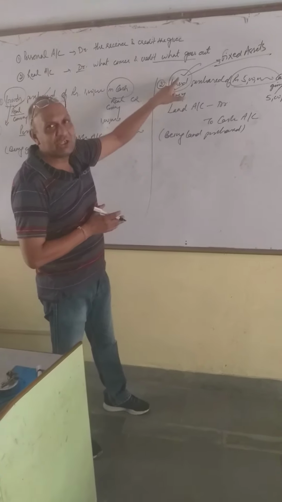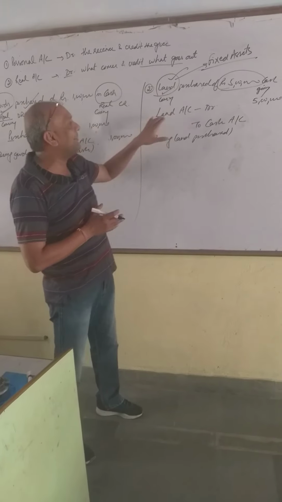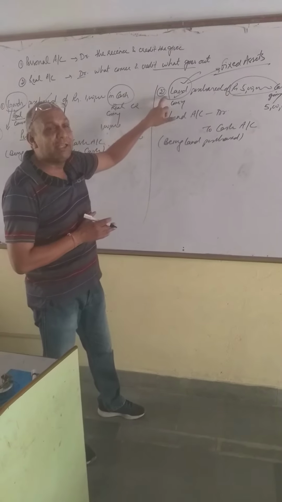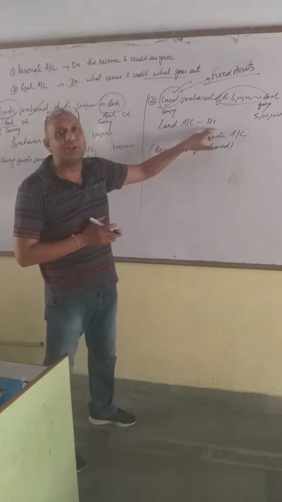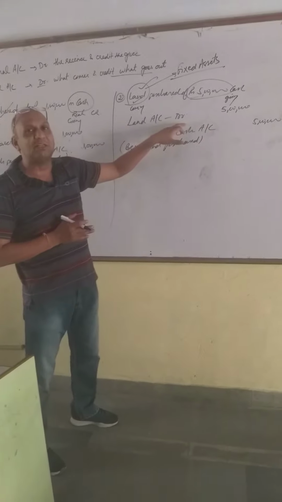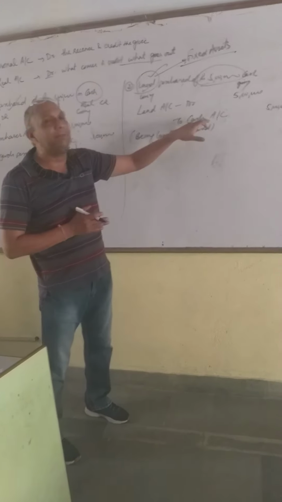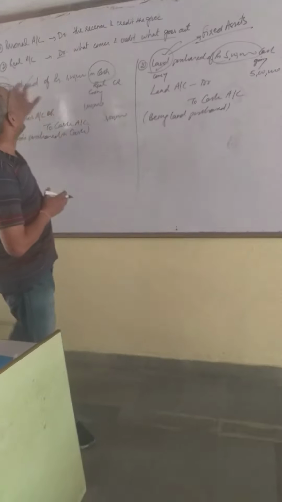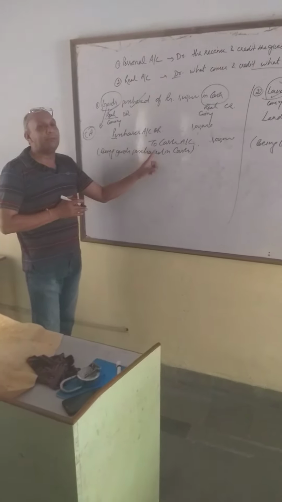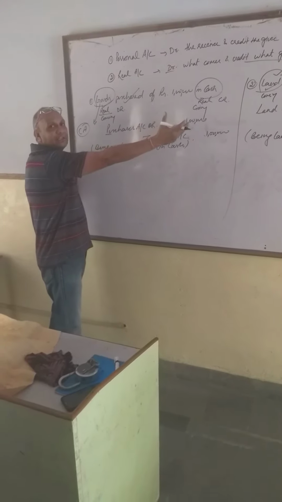So whenever we purchase any fixed asset, the account is to be debited by the name of that fixed asset. If I purchase a building, I will debit building account. If I purchase plant and machinery, I will debit plant and machinery account. If I am purchasing a motor vehicle, I will debit motor vehicle account to cash account. But when I am purchasing goods, which word am I going to use? Purchases account debit to cash. So I think the difference is clear between goods purchase and fixed assets purchase. Thank you.